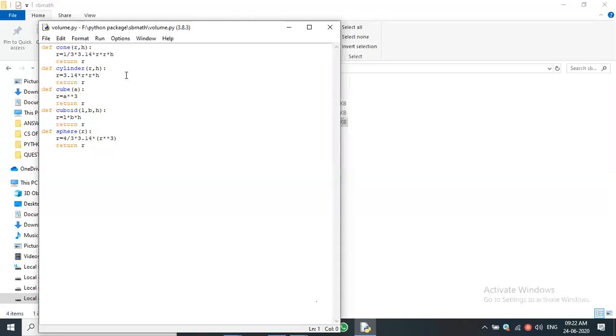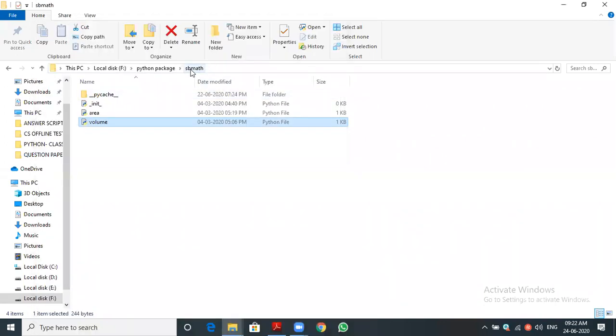Could you see this? Yes, sir. Okay. So these are all the things. The volume module contains this many function definitions. Let me just close this. You can see these are the package. What is the name of the package I gave? SB Math. This is the package name. Inside the package, I have the modules area and volume. Two modules I defined.